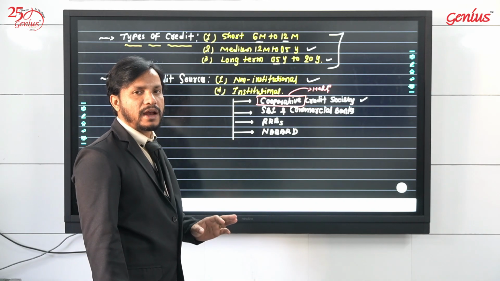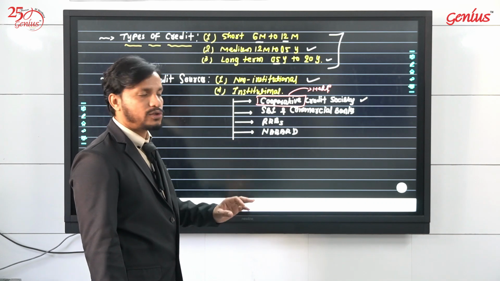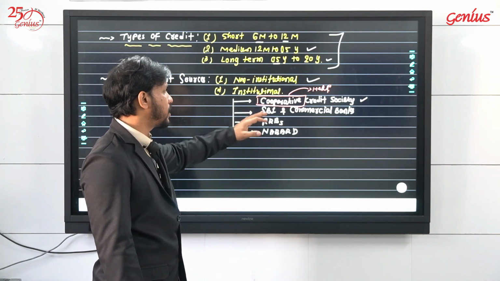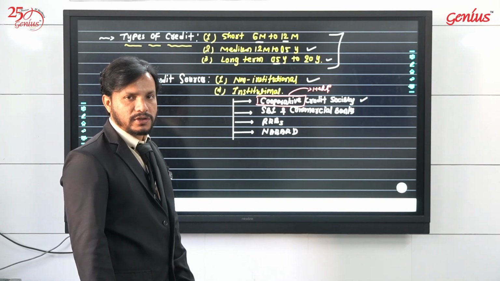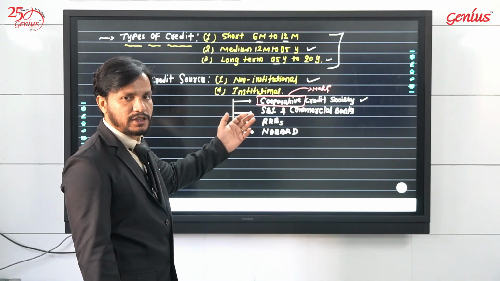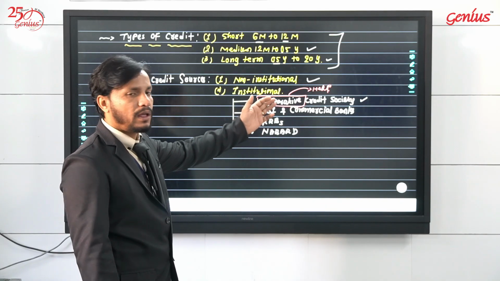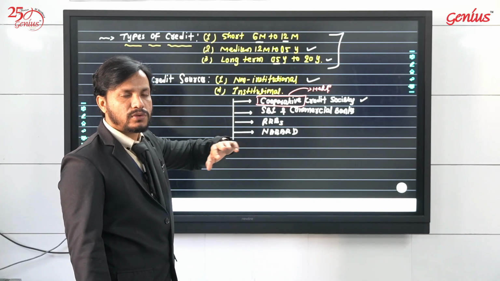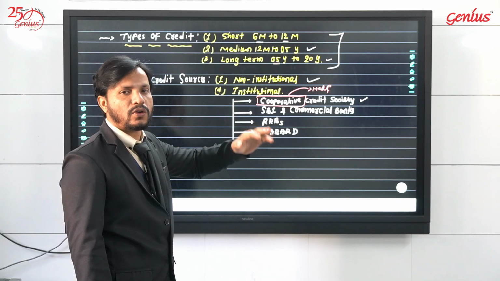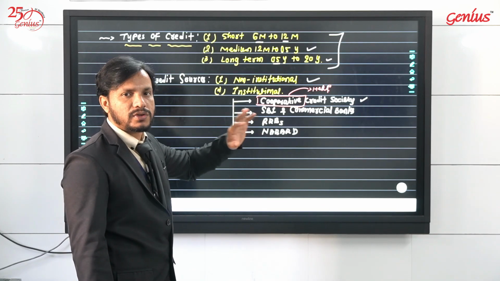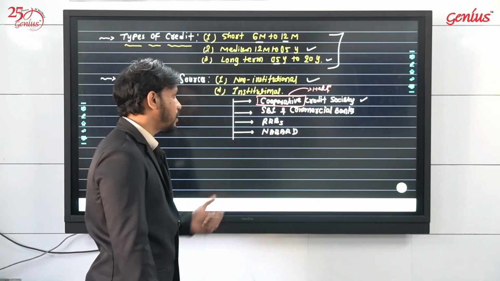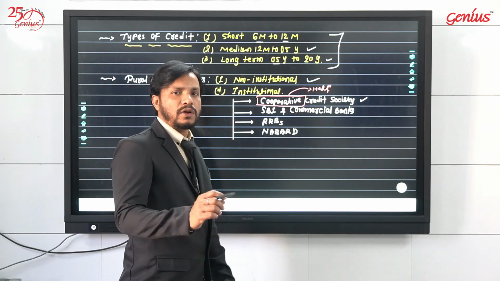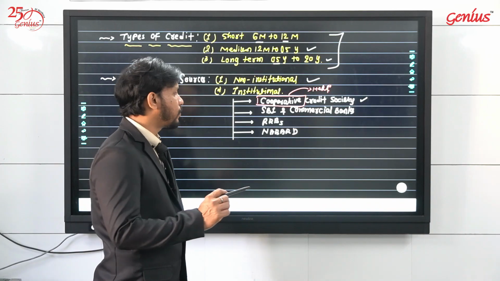So farmers can get loans easily at very low interest from cooperative credit societies. Then there are SBI, which was set up in 1955, and other commercial banks like Bank of Baroda and ICICI. These banks are also granting credits to the farmers according to the law of RBI.